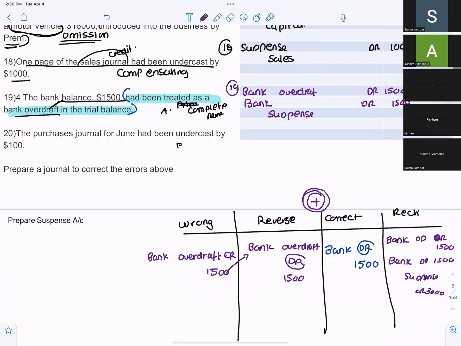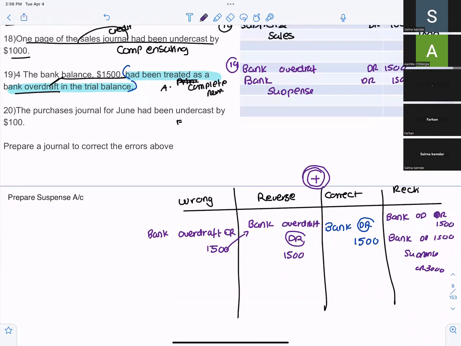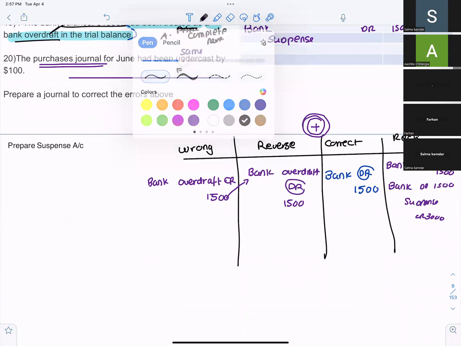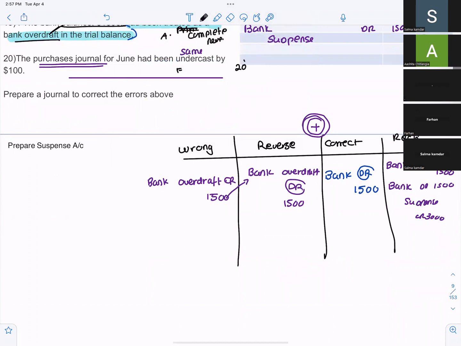Farhan, the purchase journal for June had been undercast by 100. Undercast is the same side, overcast is the opposite side. The error is that the purchase journal was undercast. The purchase journal normally has a debit balance. So purchase credit, suspense debit? You said purchase has a debit balance, very good.